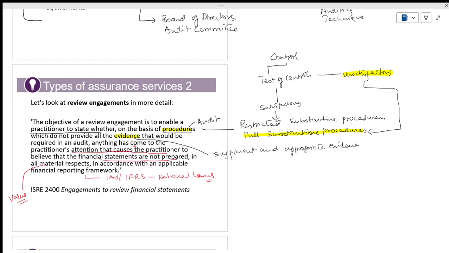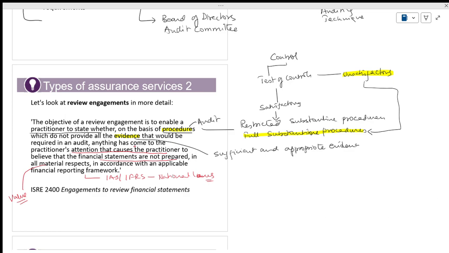What is the review engagement? What is the objective of review engagement? It means you are going to do procedures which are not satisfactory, which will not provide evidence, and to the practitioner's knowledge, you think there is something wrong with respect to material items and the client has not prepared financial statements as per the conceptual financial framework. We will cover this again and again in subsequent concepts.